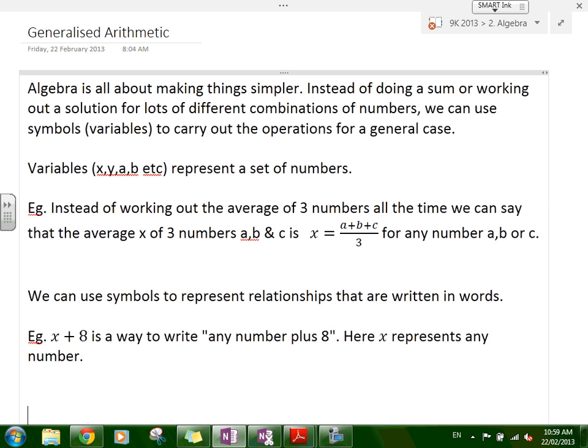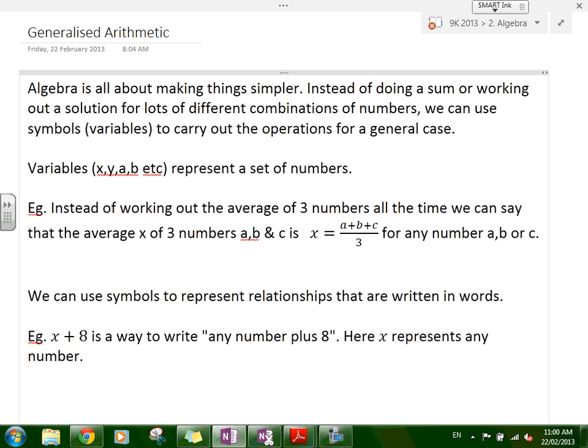And so these A's, B's, X's, and Y's, the name for these is a variable. A variable is also sometimes called a pronumeral, but it's called a variable because the value of this symbol represents all sorts of different varied values. It could be 1, it could be 100, it could be 1500, it could be all sorts of different numbers. That's why it's called a variable, because the value varies.